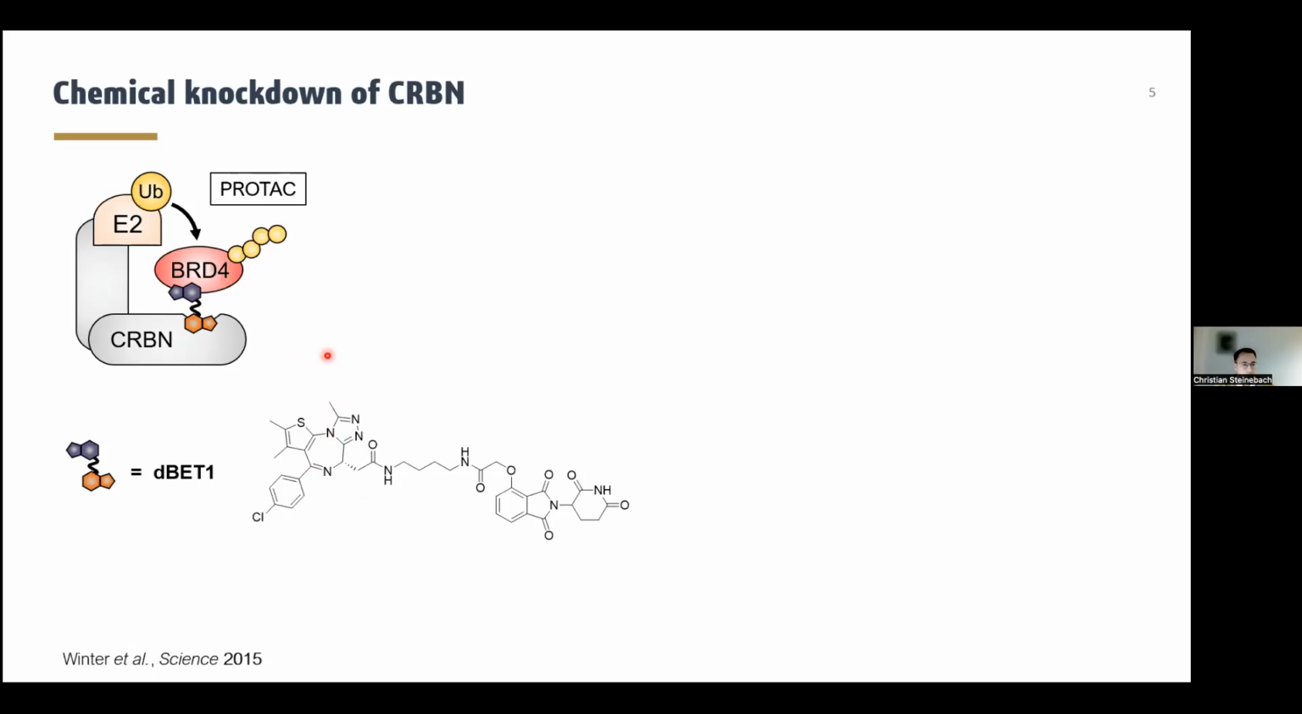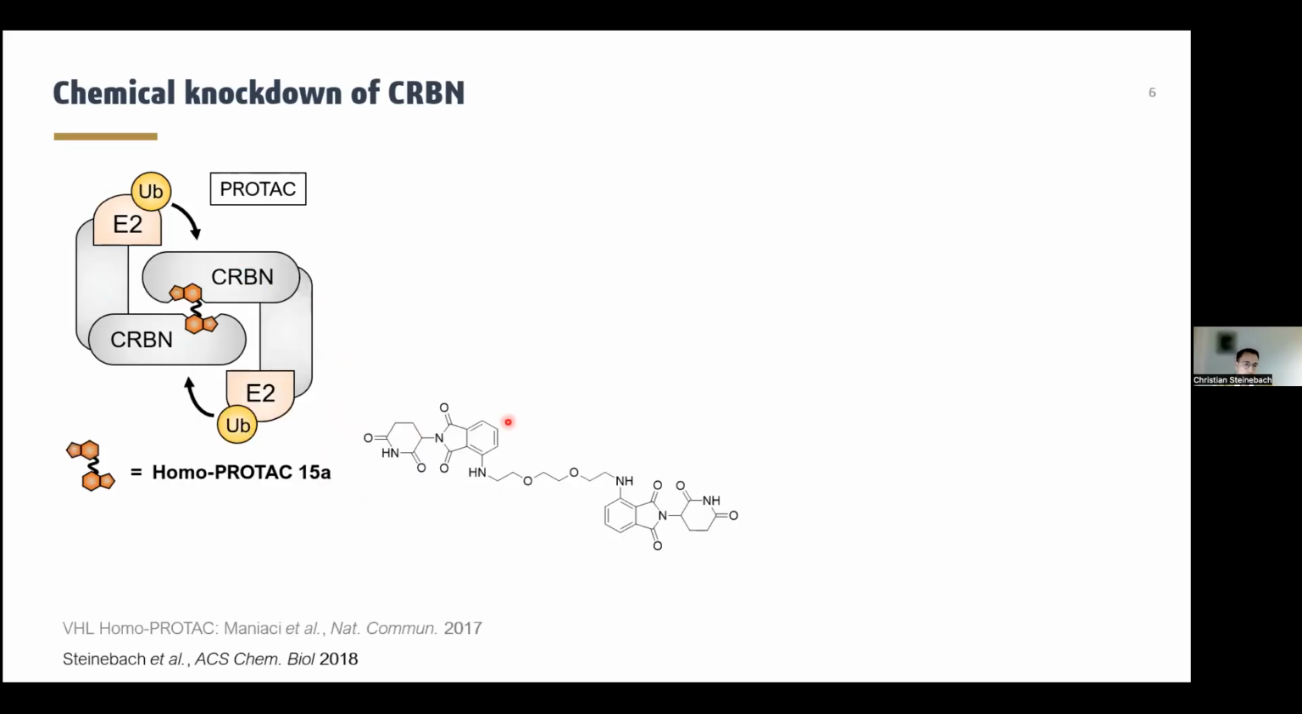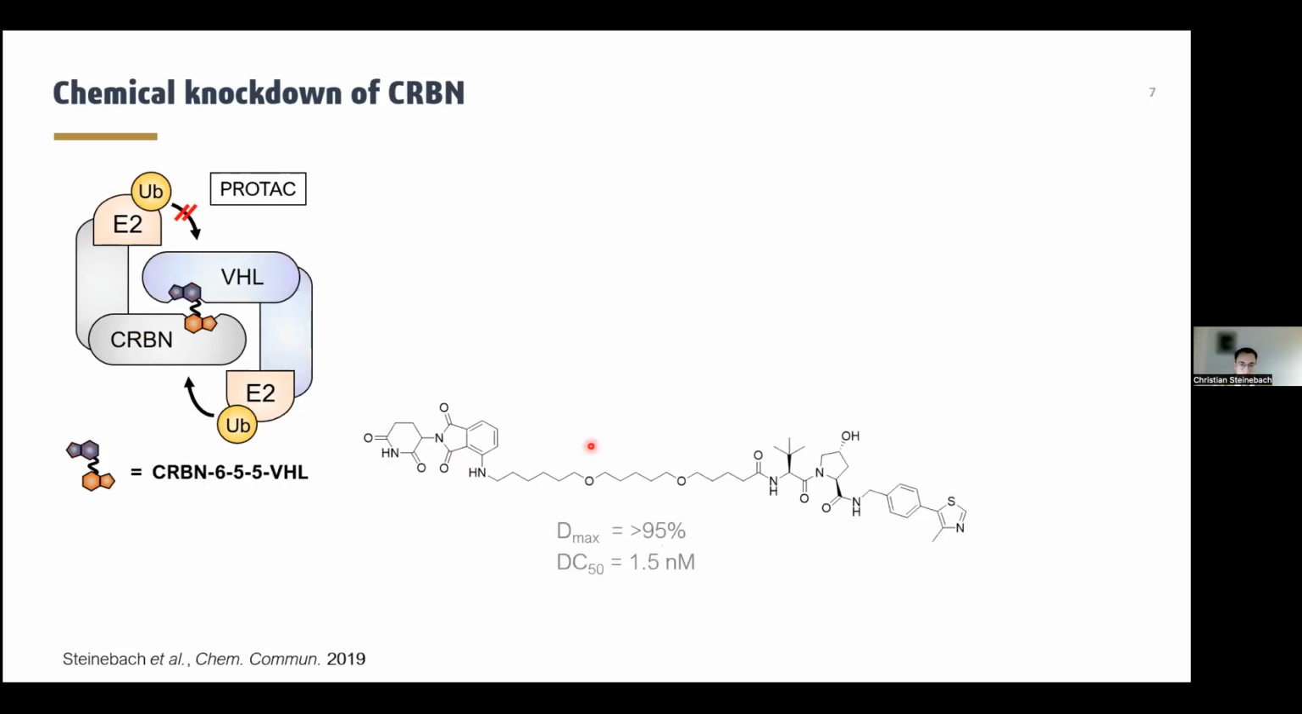And after some time, we came up with the idea: let's do a homobifunctional pomalidomide derivative. These compounds, later on also coined as homoPROTACs, induced very efficiently a self-directed ubiquitination of cereblon, leading to its degradation via the proteasome. However, these molecules were self-limiting insofar as the recruited ligase was also degraded.